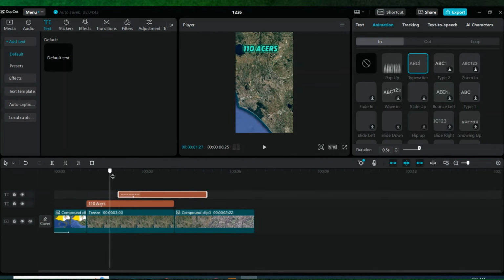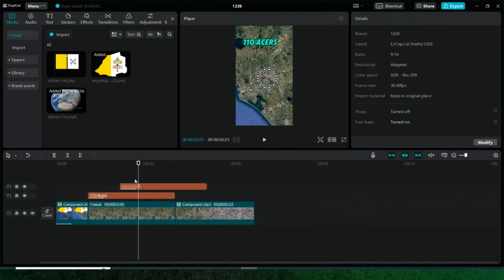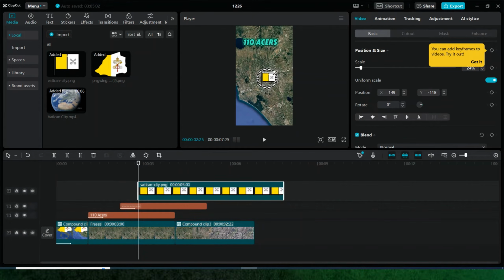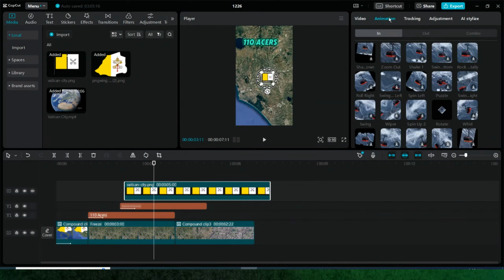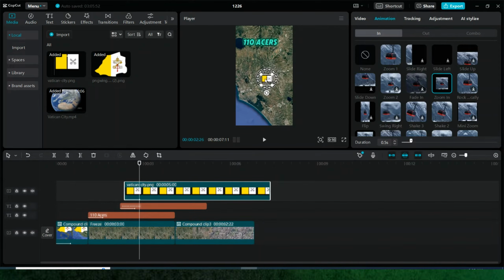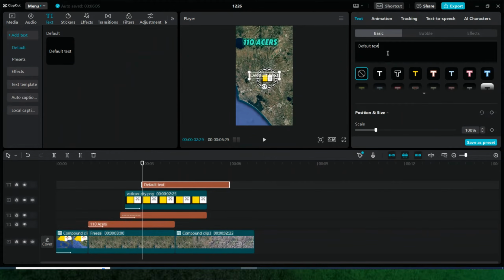Now add the small flag in the center of this circle. And choose the animation style. Now add text again and write the name of the country. Apply the same steps like font style and animation, and then move to the next step.